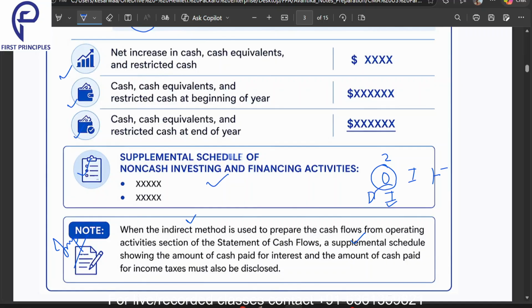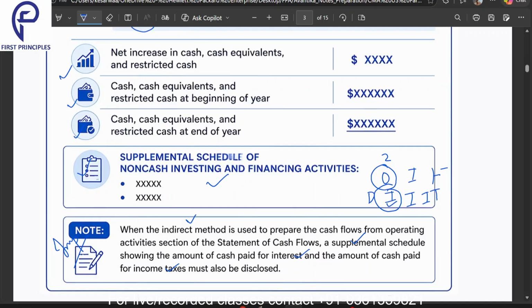That means when the indirect method is there, we need to have this supplemental schedule to show you IIT. What is IIT? Interest and income taxes. I am just repeating my sentence again.